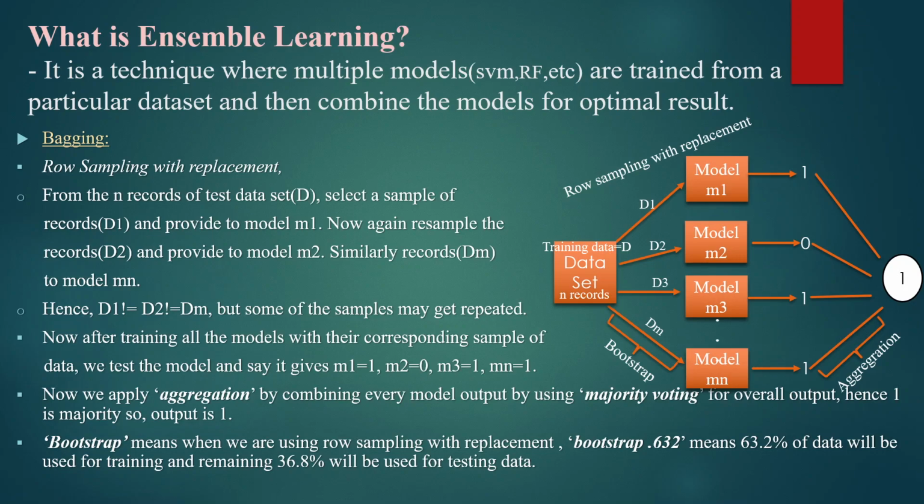So what is bootstrap? Bootstrap means when we are using row sampling with replacement. Bootstrap 0.632 means 63.2% of data will be used for training and the remaining 36.8% will be used as testing data.